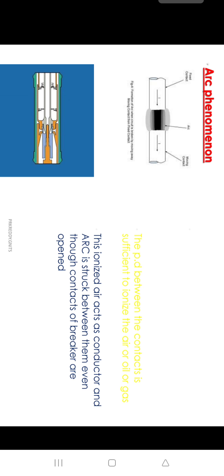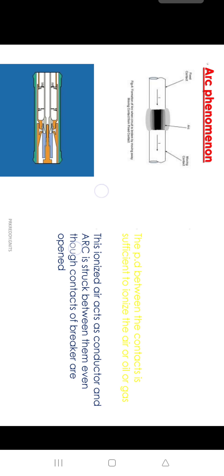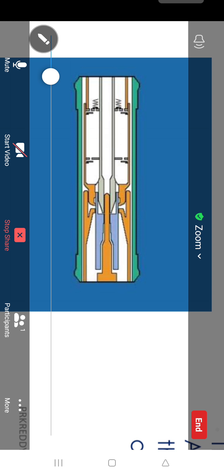Now, the arc phenomenon. Here the potential difference between the contacts is sufficient to ionize the air or oil or gas. This is called an arc. The ionized air acts as a conductor and an arc is struck between them even though the contacts of the breaker are open. Even though the two conductors are not connected physically, the distance between them is so small that the current ionizes the air and flows through the air from one conductor to the other. This is called an arc.